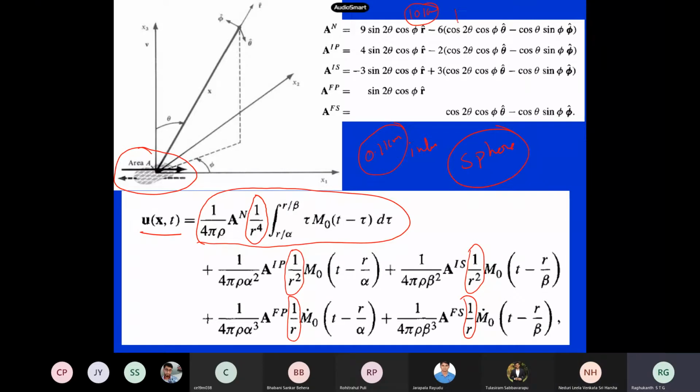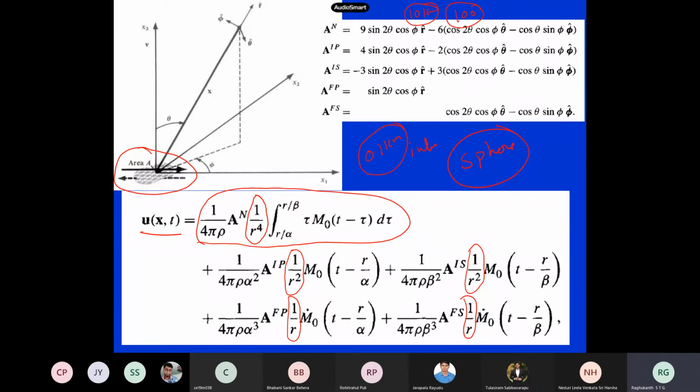Then at 100 kilometers, when you are far away, say 1000 or 2000 kilometers, 1 by R to the power of 4 will be almost 0. 1 by R square also will be 0, but the 1 by R term may be significant.